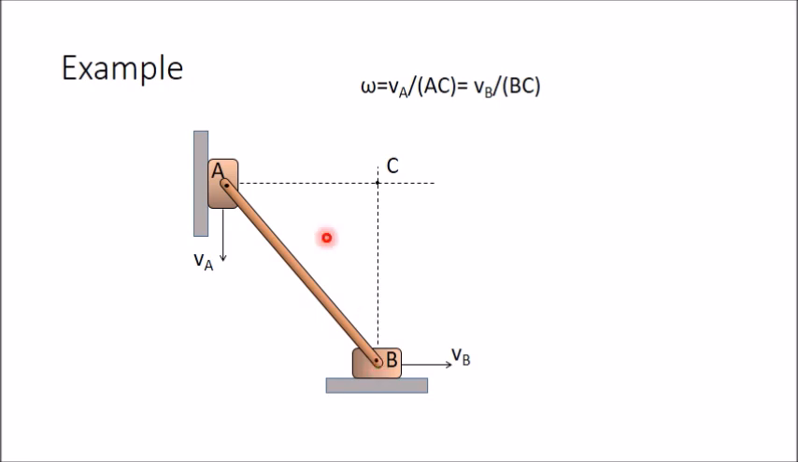Now once you get the angular velocity of AB, if you want to get the velocity of any point inside this link, that is, any point here or any point here, just join this point with C, and multiply this distance from C to the point with omega, and you will get the velocity of that particular point. In this way you can determine the velocity of any point inside a rigid link by determining the angular velocity of that particular link. Thank you for watching this video.